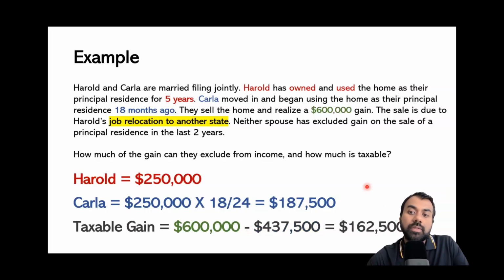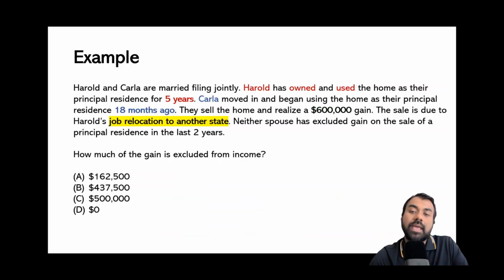Now, let's think about the second part of the question, which asks how much is taxable. To figure out how much is taxable, we need to figure out the full gain amount, which is $600,000, which is the overall gain amount. And then from there, we subtract our exclusion amount, the total exclusion amount, as we calculated in our first part. It was 437,500. Once we do the math, we get 162,500. So that's the amount that's taxable to them.